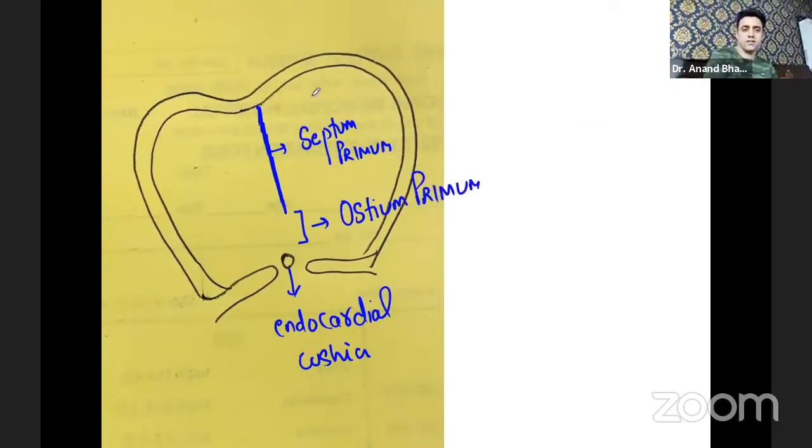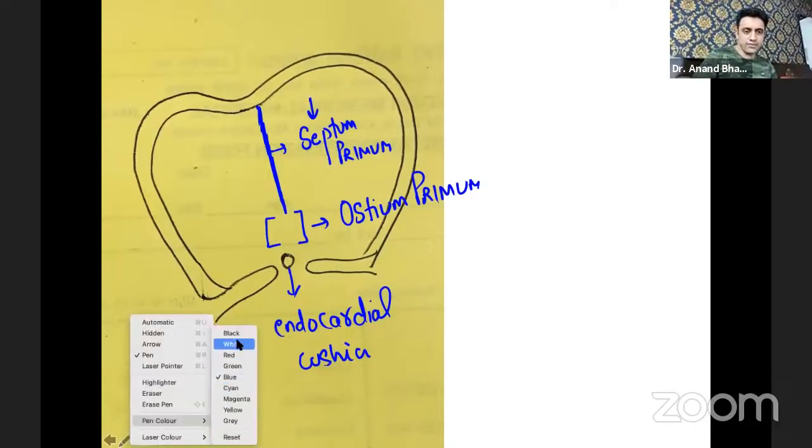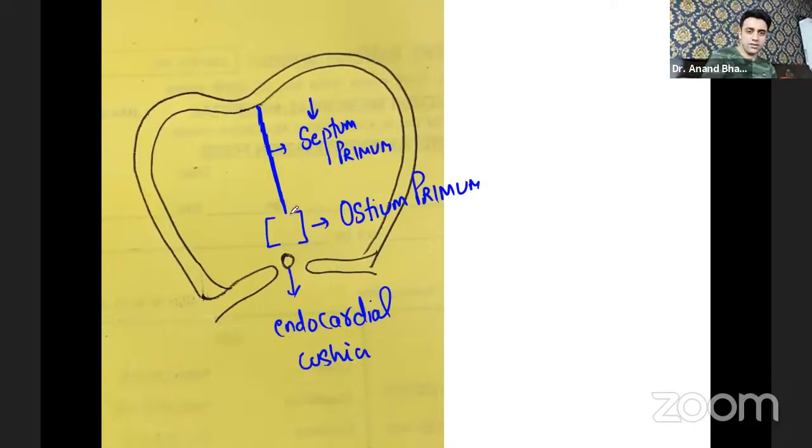So there was a development of septum primum. It goes down but not fully. There is a gap known as ostium primum near the endocardial cushion. This is the first thing which happens. Okay, this much I hope you have understood. Now later, this ostium primum closes, and the septum primum becomes fully developed till down, and it touches the endocardial cushion, and at the same time there is a gap over here.